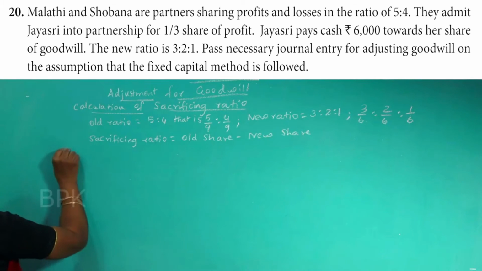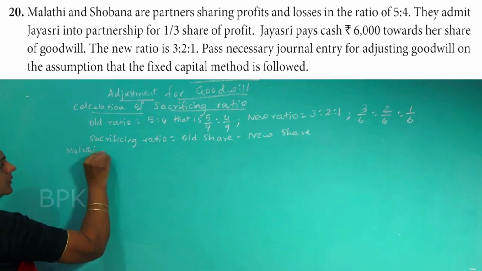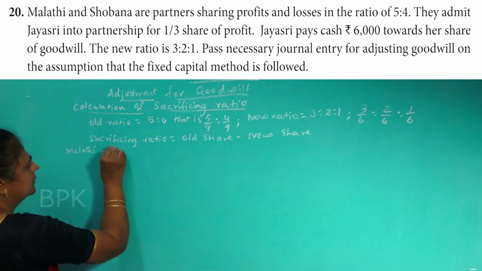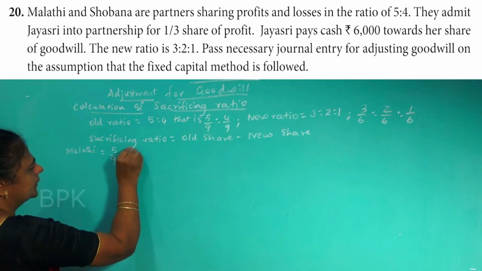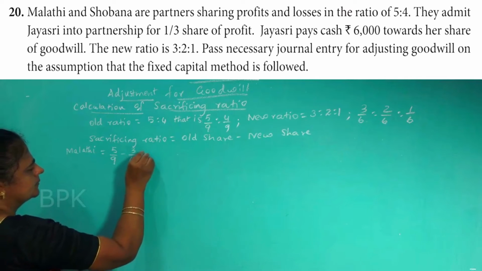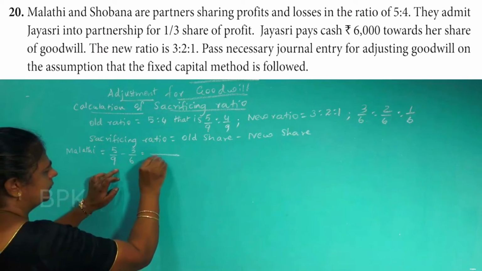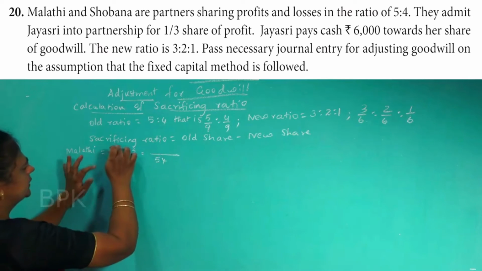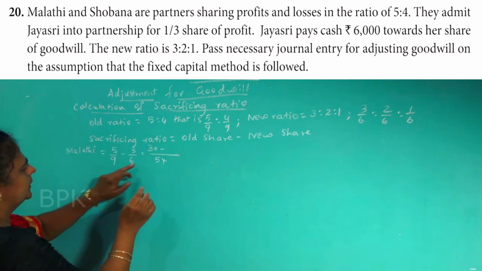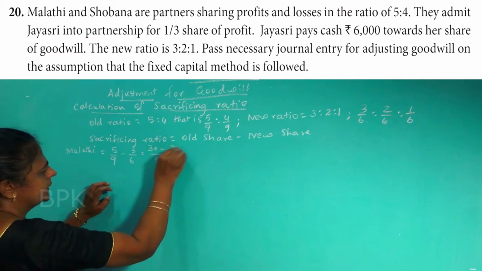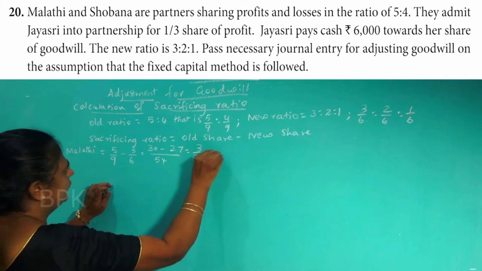First find for Malati. For Malati, old share is 5/9, new share is 3/6. So the common denominator is 54. Multiplying by 6, 5 times 6 gives 30. Here 9 times 3 gives 27. So that will give you 3/54 for Malati.